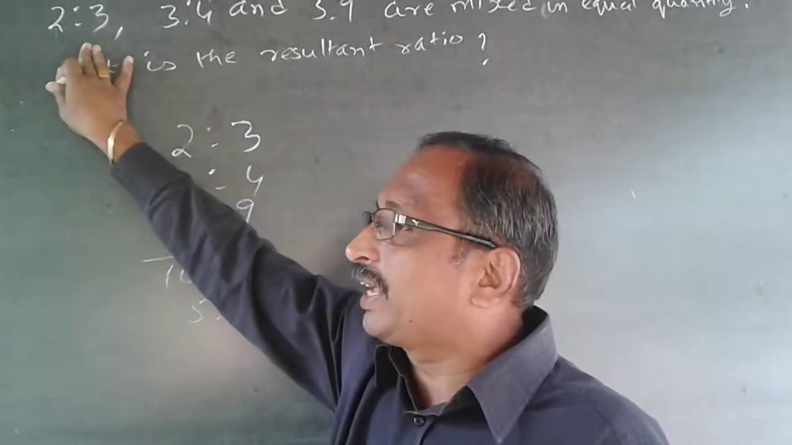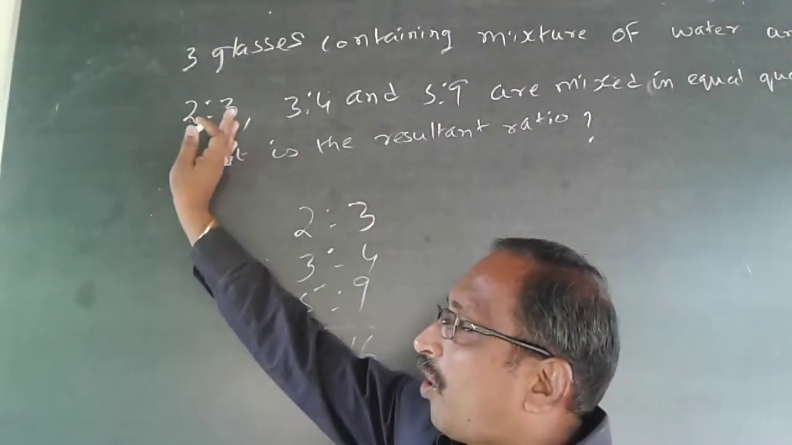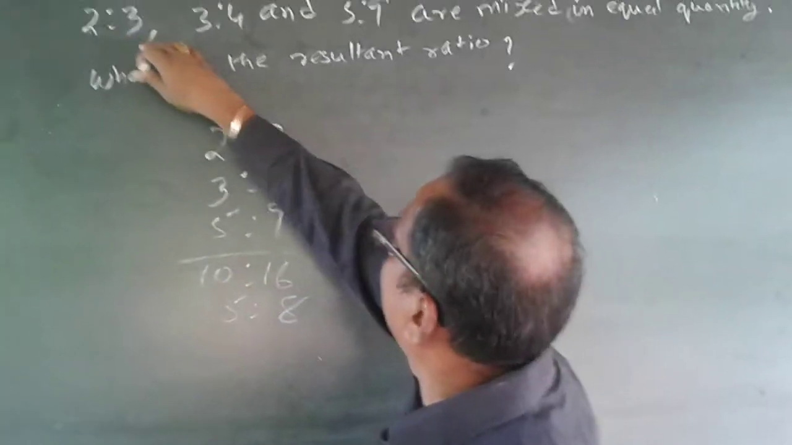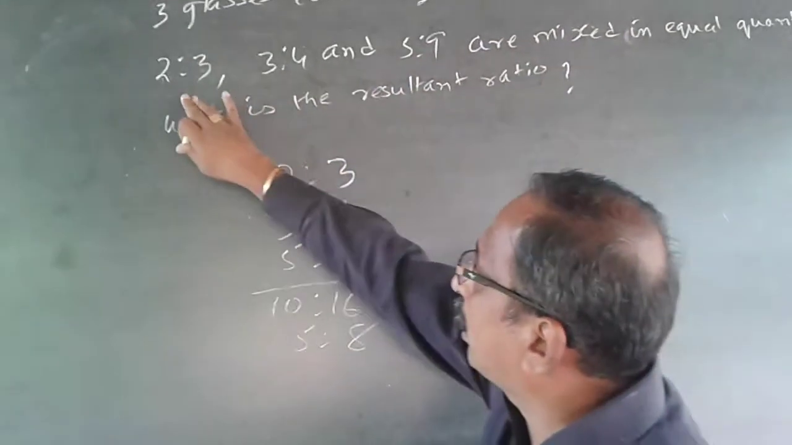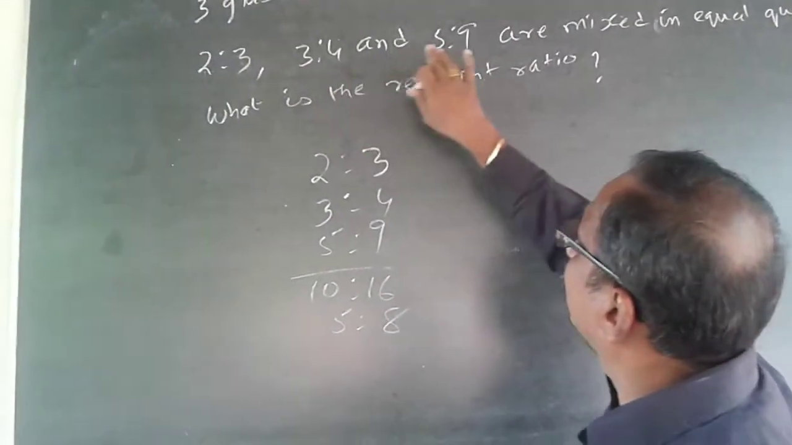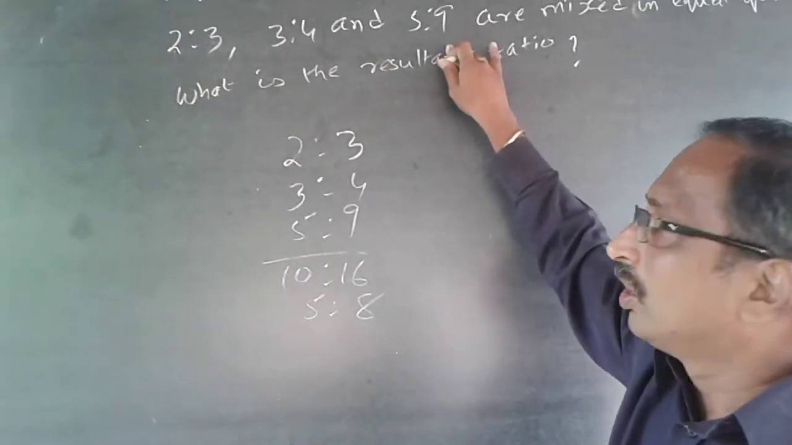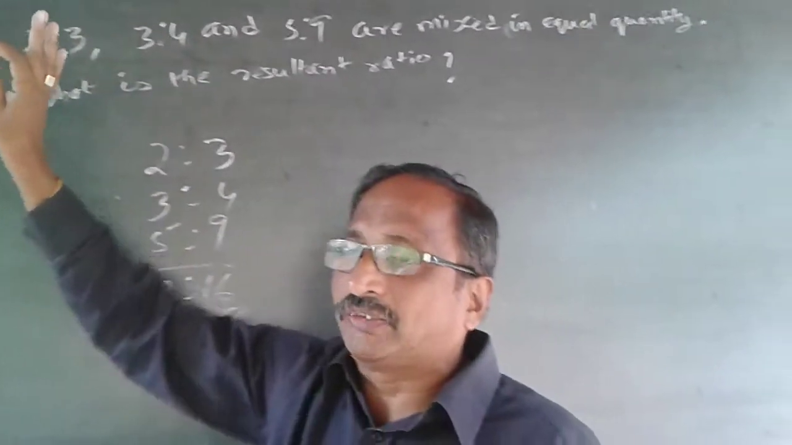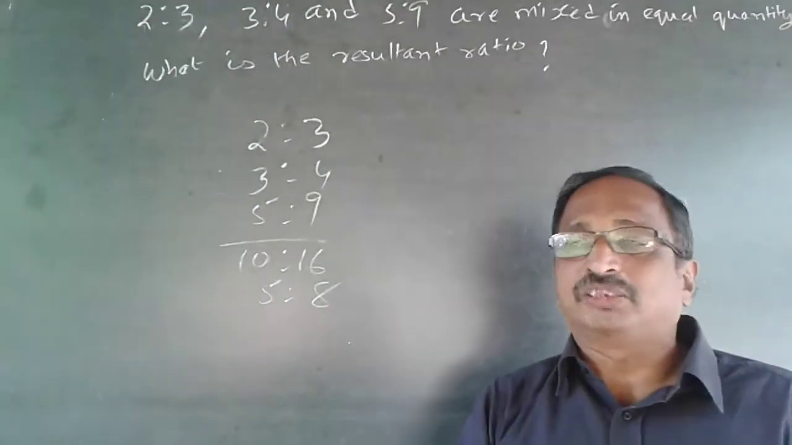See, 2 out of 3, so the total will be 5. Out of 5, 2 will be water and 3 will be alcohol. Similarly, 3 will be water and 4 will be alcohol. 5 will be water and 9 will be alcohol. So this will be the proportion of the mixture. When you are going to mix, it can only be the proportion of the mixture.